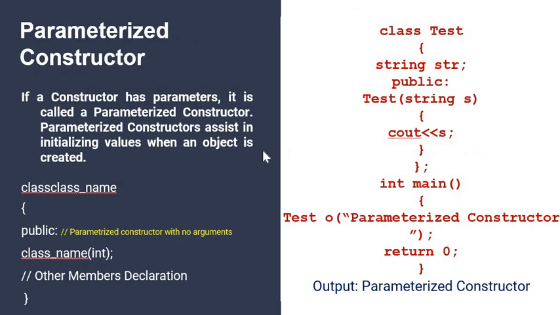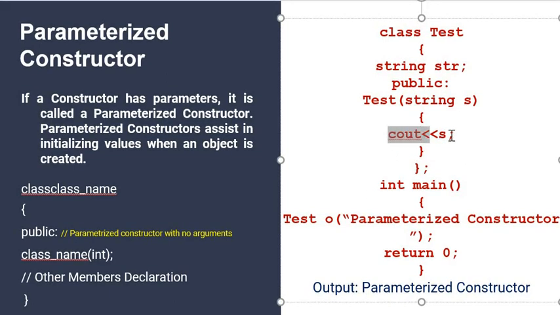Next is the parameterized constructor. If a constructor has parameters, it is called a parameterized constructor. Parameterized constructors assist in initializing values when an object is created. Here you can see that we have taken a constructor which takes one parameter of string type, and the constructor body consists of a statement that will print the value of s. The value will be passed to s, and the value of s will be displayed on the screen.